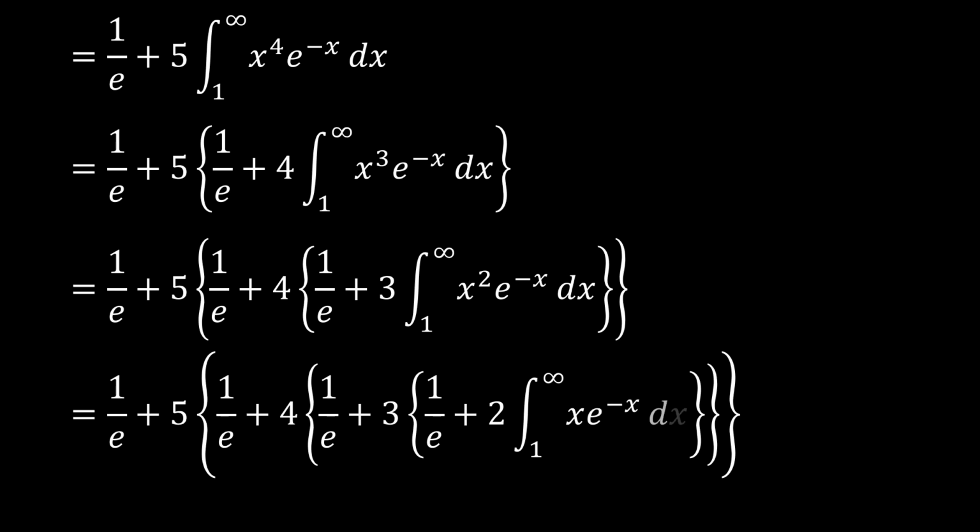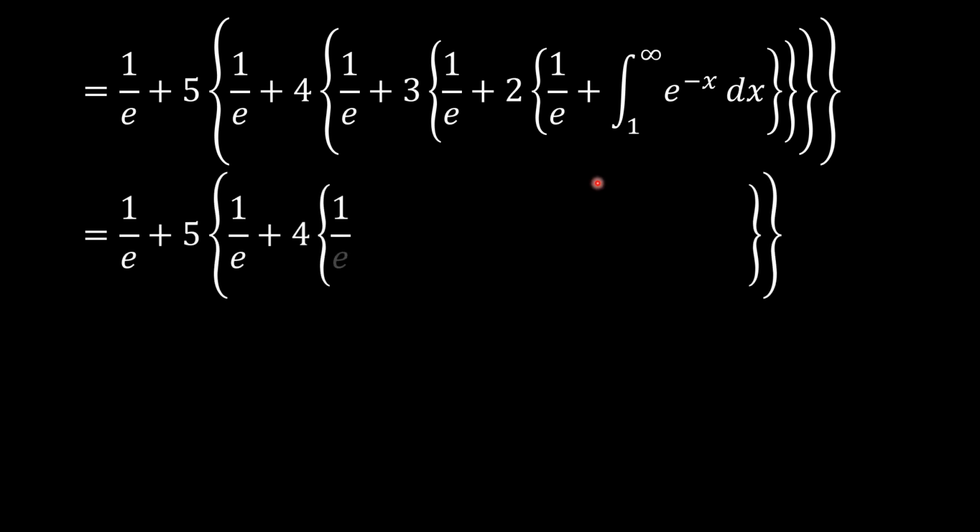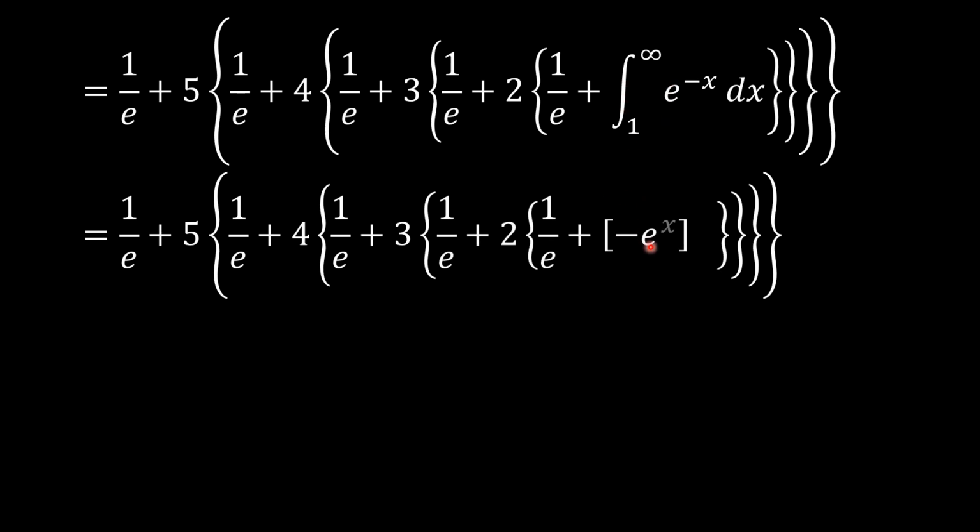So let's keep going, and then we've reached a point where we now have 1 here and there's no x, but that can be integrated now to negative e to the x with the limits applied appropriately.